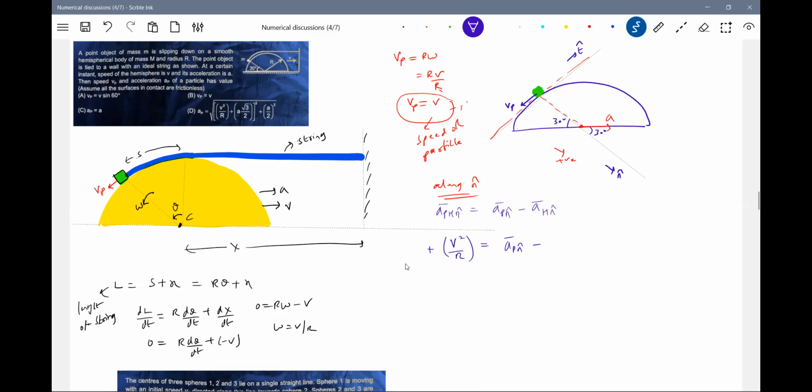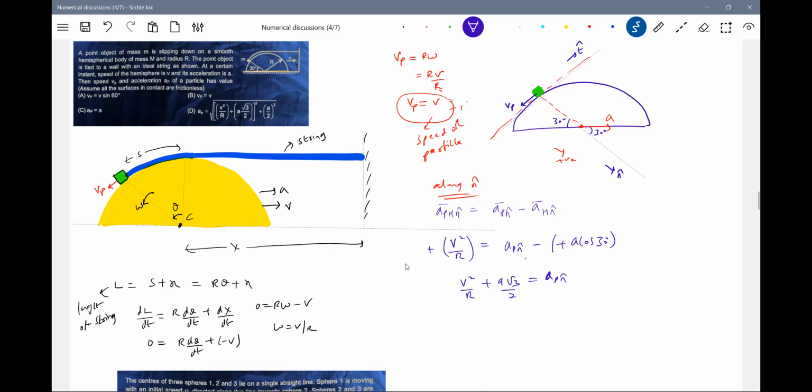Then acceleration of hemisphere along common normal is A cos 30 degrees, and it should be positive. Okay, so v square by R plus A root 3 by 2. This is the acceleration along the common normal.